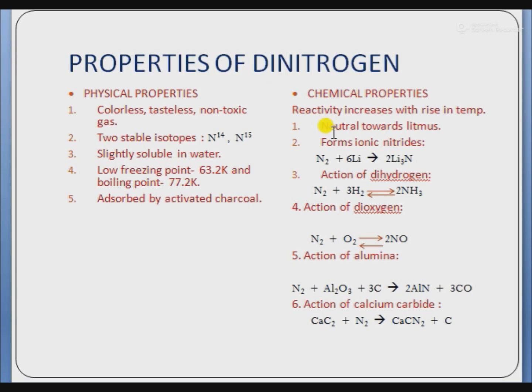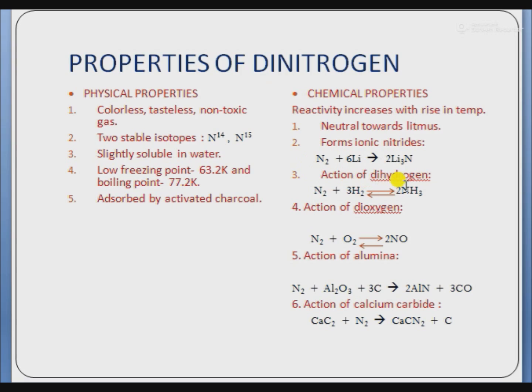First, it is neutral towards litmus. Second, it forms ionic nitrides when it reacts with active metals like lithium, sodium, aluminium, etc. When nitrogen reacts with lithium, it produces lithium nitride with formula Li3N.